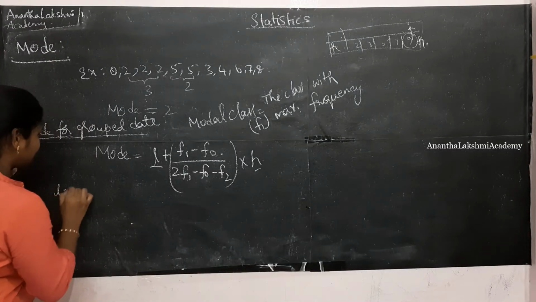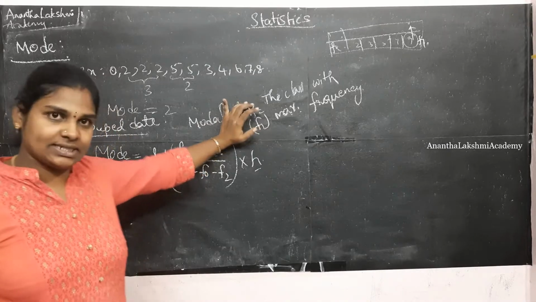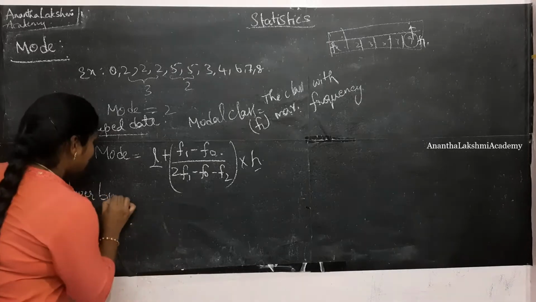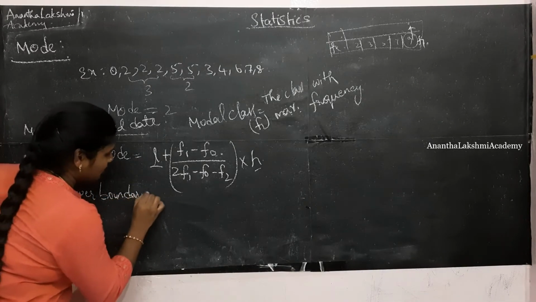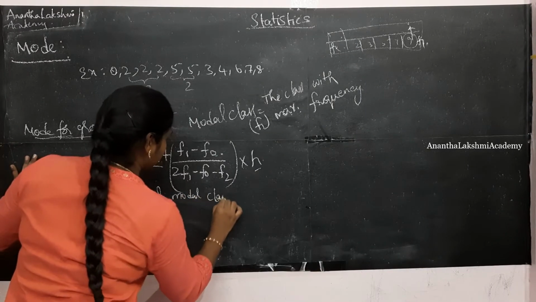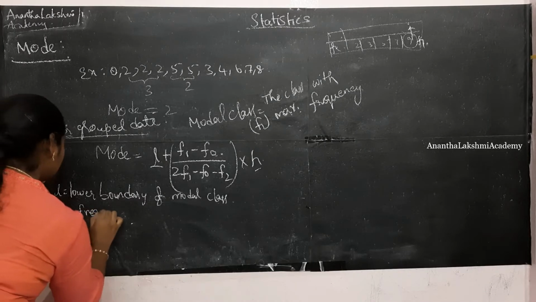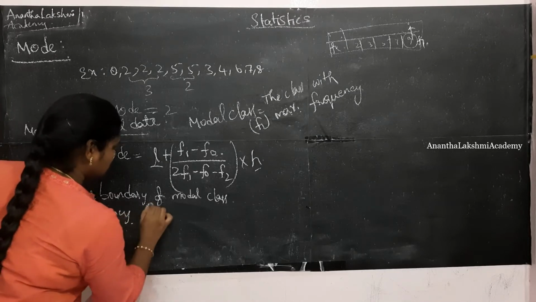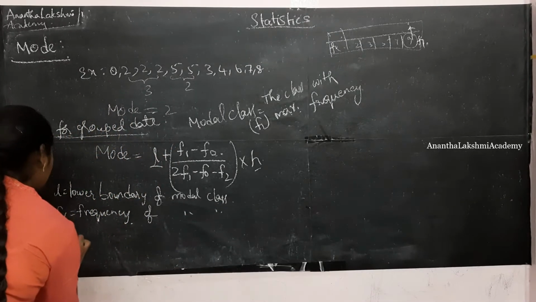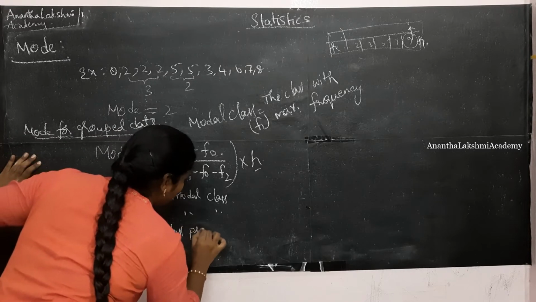L is, you know what the modal class is, right? The class which is associated with the maximum frequency. L is the lower boundary of the modal class. F1 is the frequency of the modal class. What is the modal class? The maximum frequency class. F0 is the frequency of the class preceding the modal class.